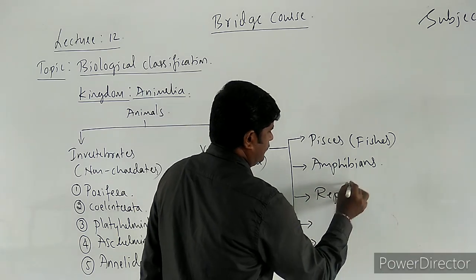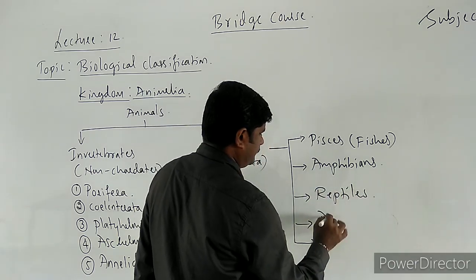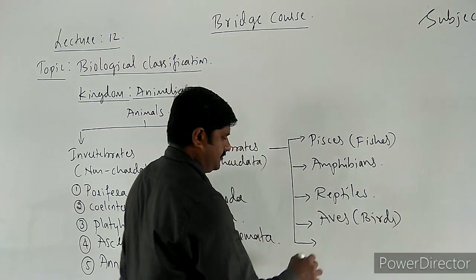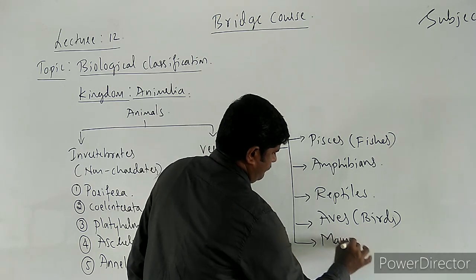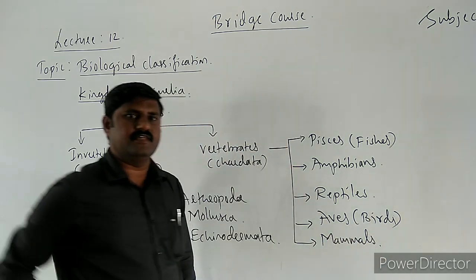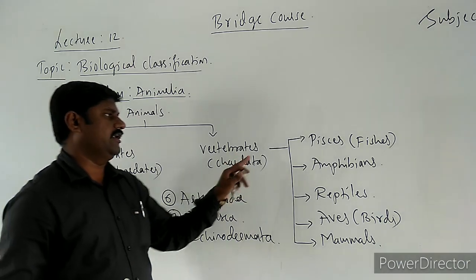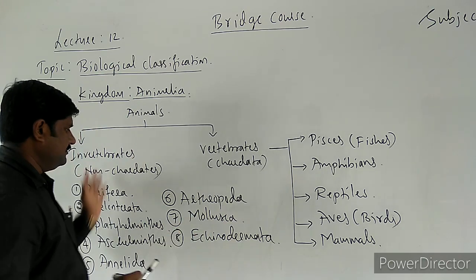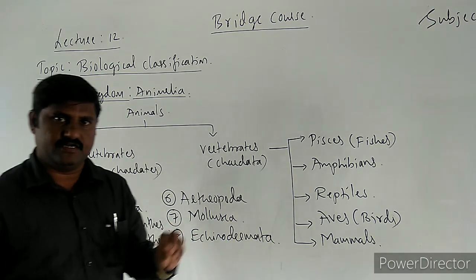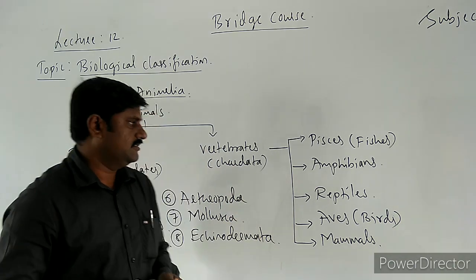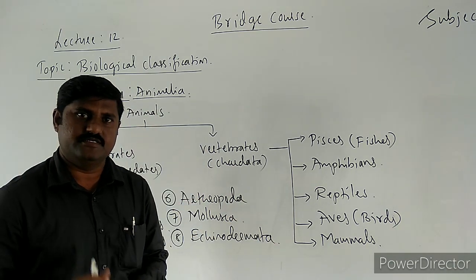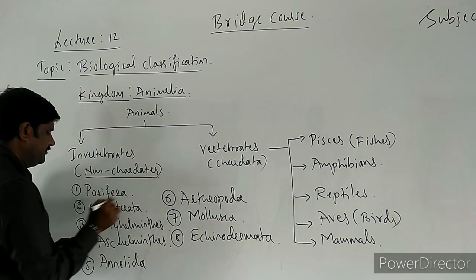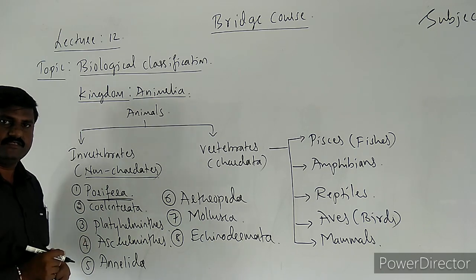Next one is reptiles, and aves, which includes all birds, and mammals. Like this, there are 5 groups of chordates that we come across over here. This is how the classification of animals was done in your previous class, right? So let us start with the study of non-chordates, that is the first phylum, Porifera.